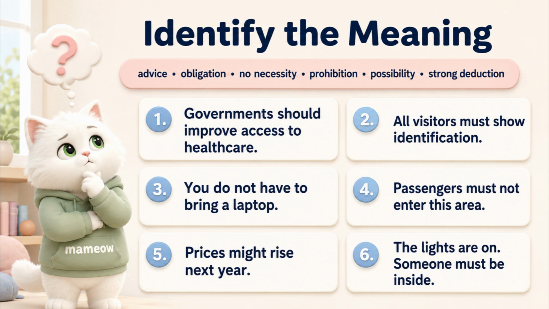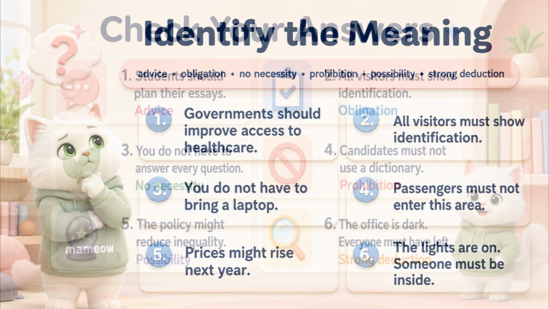Identify the meaning expressed in each sentence. Choose from advice, obligation, no necessity, prohibition, possibility, and strong deduction. Read the whole context before deciding. Pause the video and identify all 6 meanings.